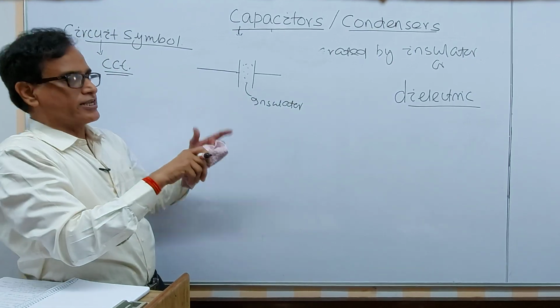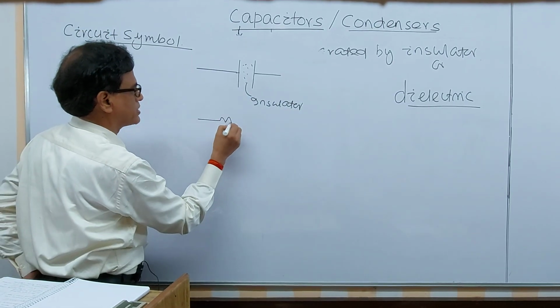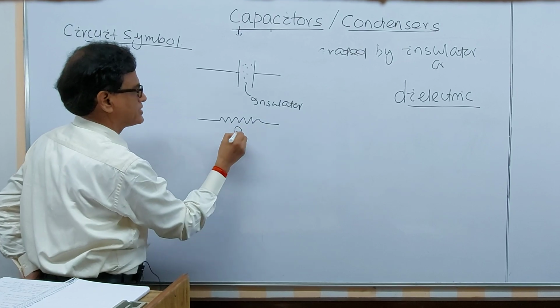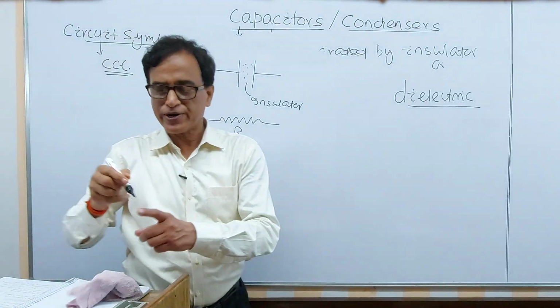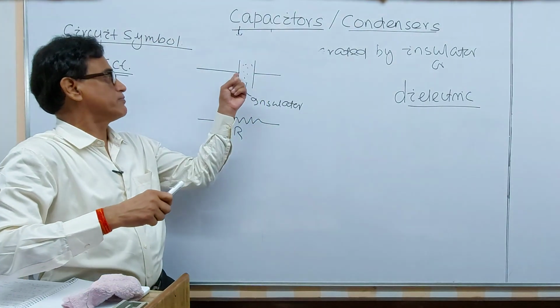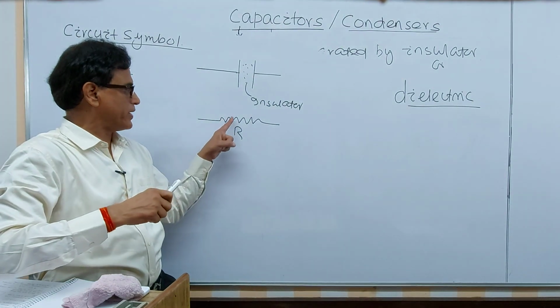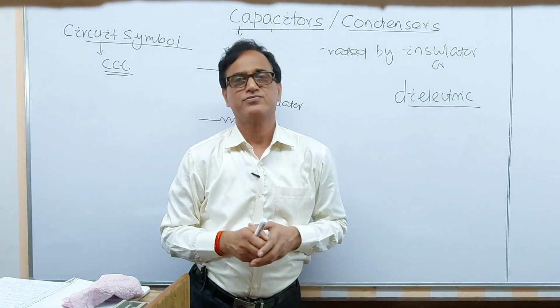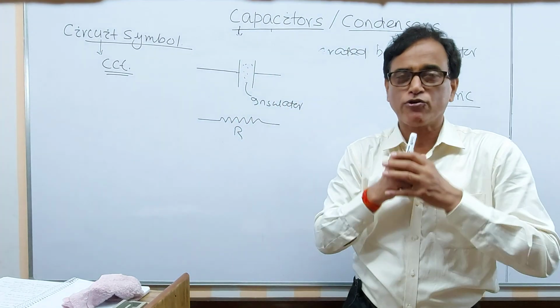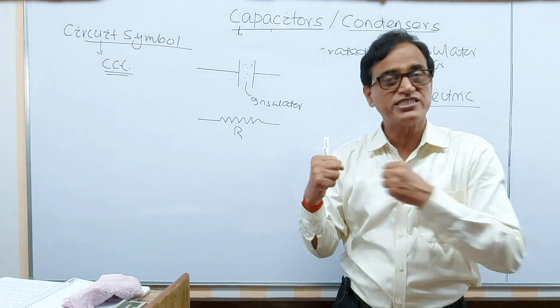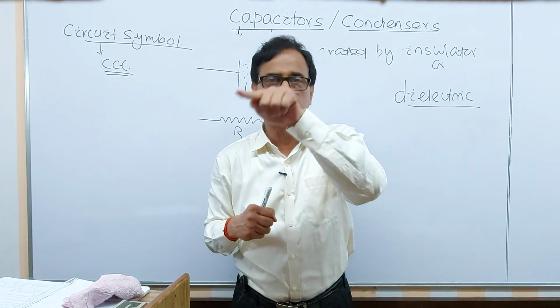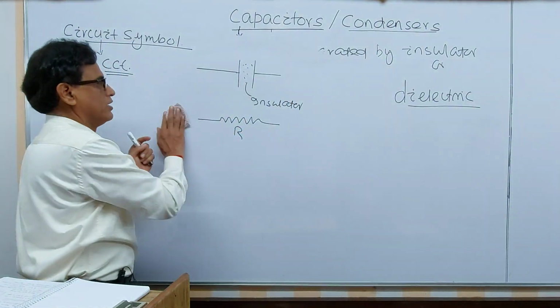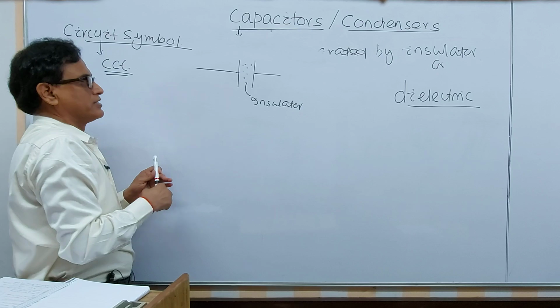That means this is the circuit symbol. Just as in school you have read, this is the symbol for resistance, and this is the circuit symbol for capacitance. The resistance symbol is made like this because it gives a hindrance to the flow of electrons. It gives an obstruction, resistance. That's why the path is zigzag. So there is a circuit symbol, and similarly,